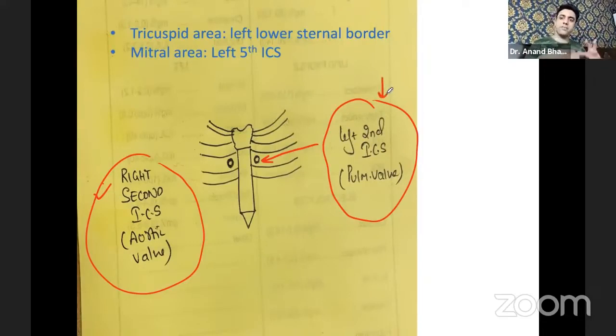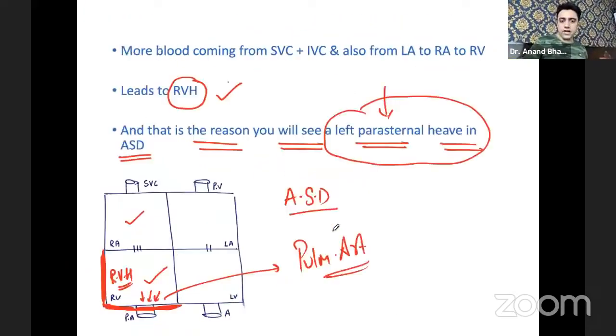So when there is pulmonary artery hypertension, or when there is too much blood going into the pulmonary artery, only that area or border of the heart will be affected, right? So of course you will have the left second intercostal space, which is the pulmonary area. So what will you see? You will have a left parasternal heave. It's a very important exam question. You see a left parasternal heave in atrial septal defect.